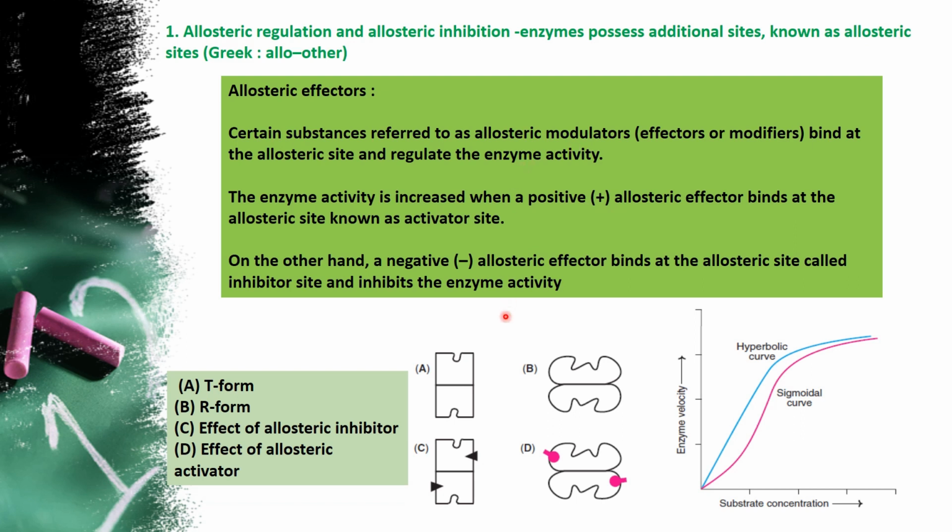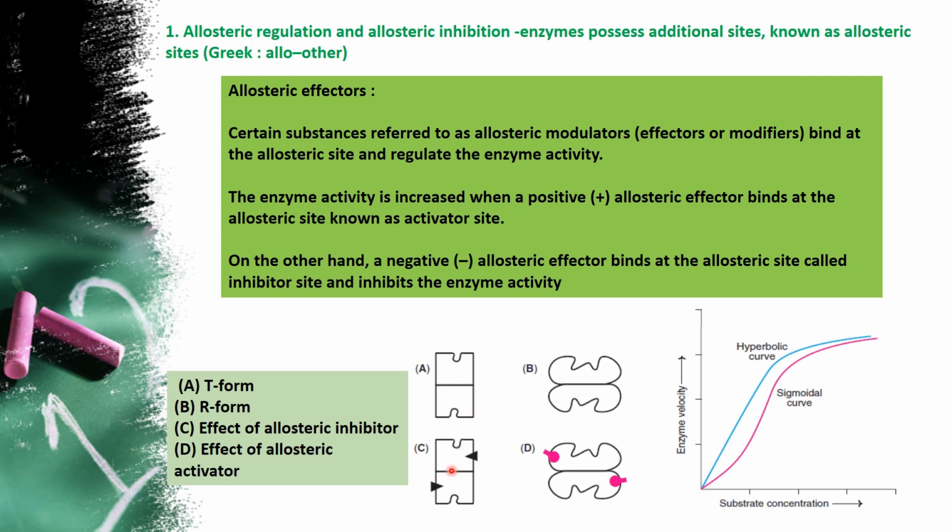So we are going to see the mechanism of how it is going to activate. You can see this A. It has two sites. One is the active site. The other one is the allosteric site. And second is the type. We can see R and T. R means relaxed form, T means taut form. Here T is taut form and R is relaxed form. And see this, C and D are showing the activator and inhibitor. So here A is the taut state and B is the relaxed state.